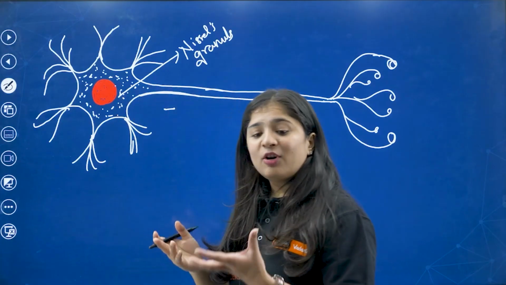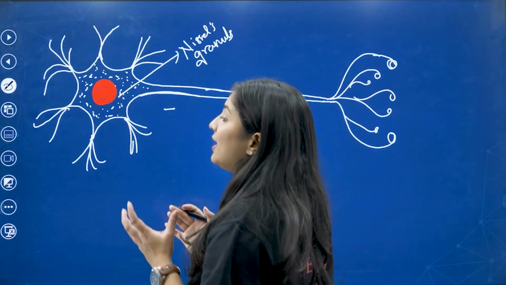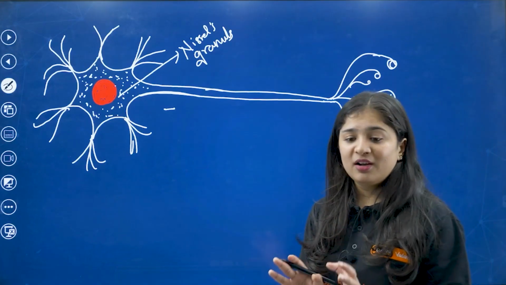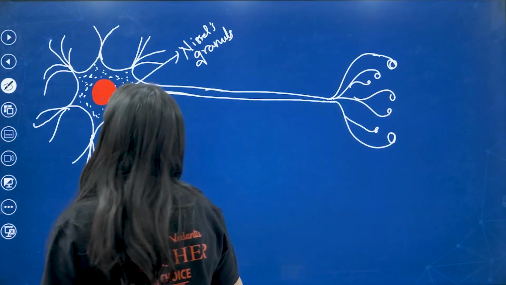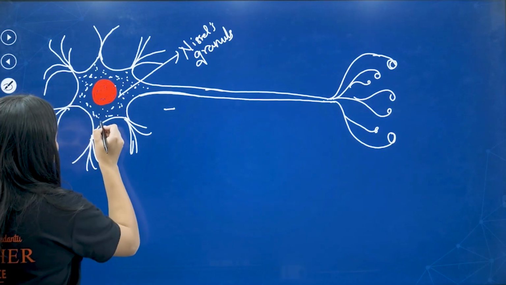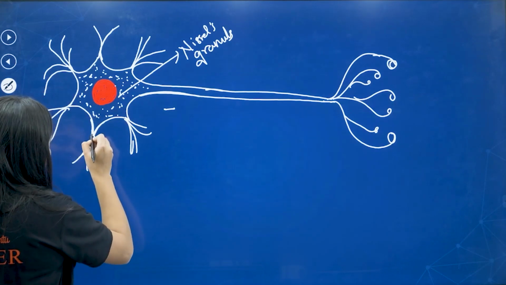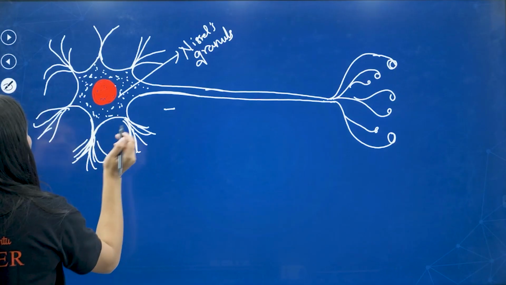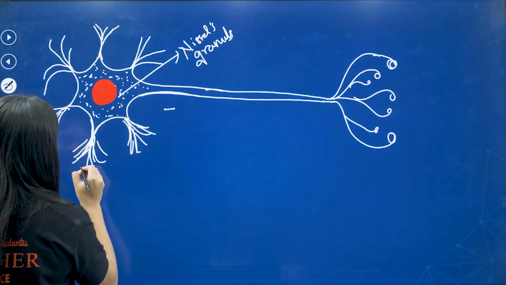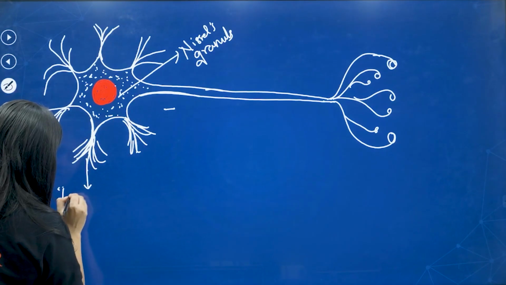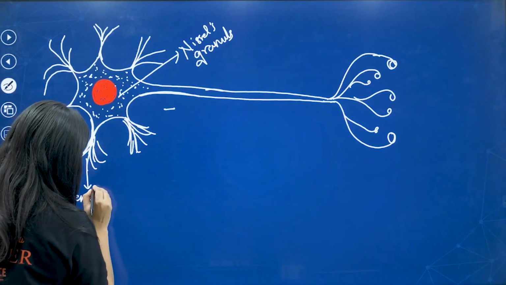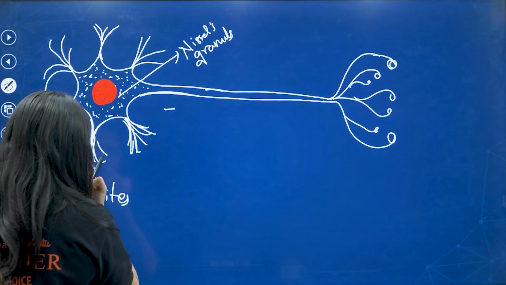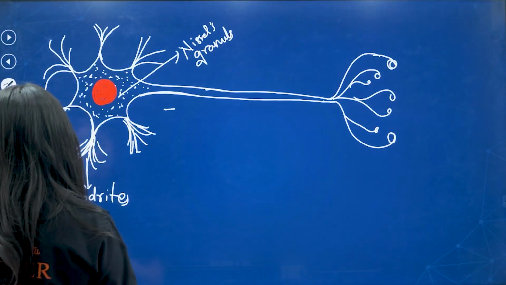Ma'am, in NCERT it is not mentioned. Why are you teaching this? Students, for the MCQs it's very important, so you have to be clear with everything. I told you the extending part from the cytoplasm, which looks like a hair-like structure. This is called dendrites.